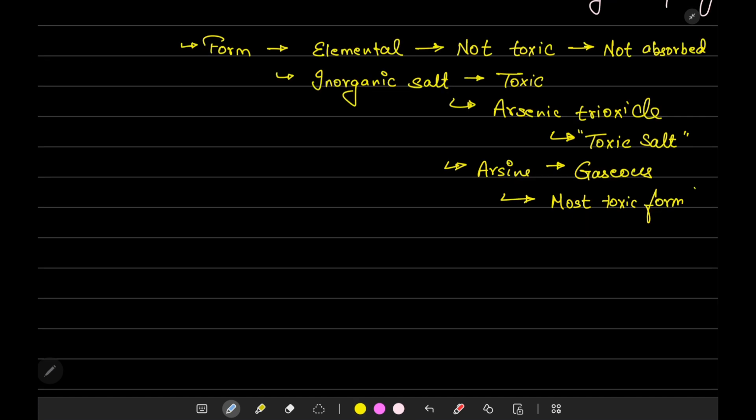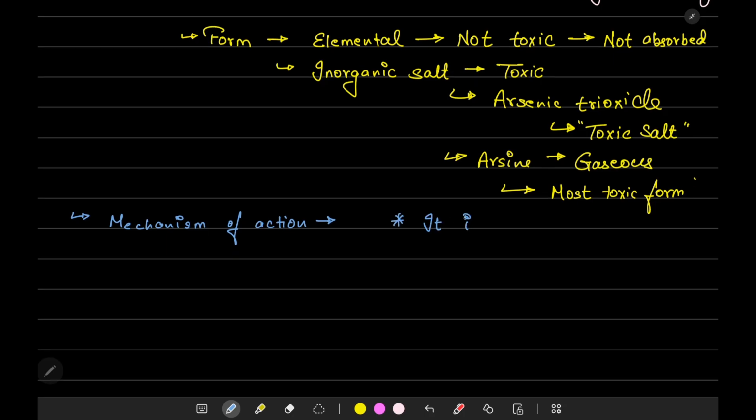As we have learned the toxic forms, now we are going to study the mechanism of action. How does arsenic affect the body? Its mechanism of action is very simple. It interferes with cellular respiration. How does it interfere?